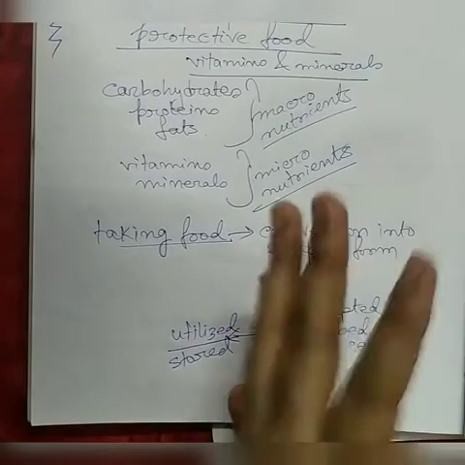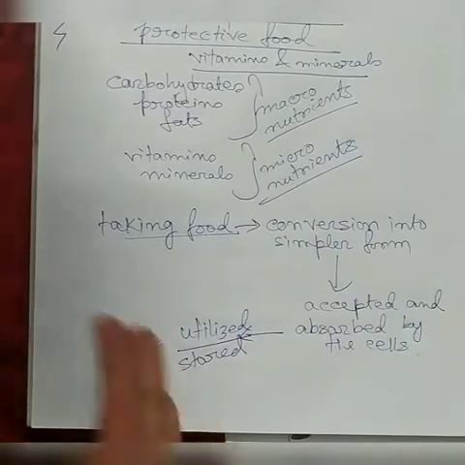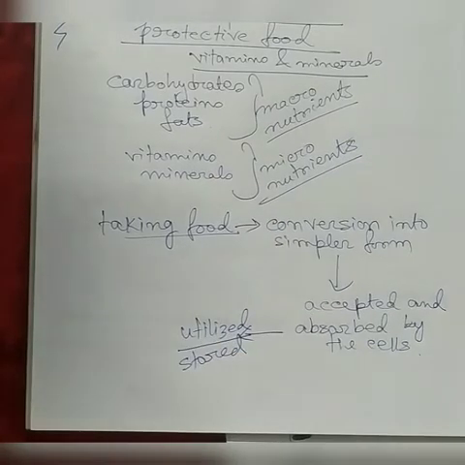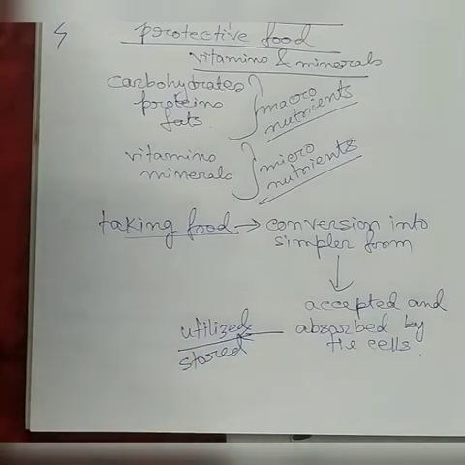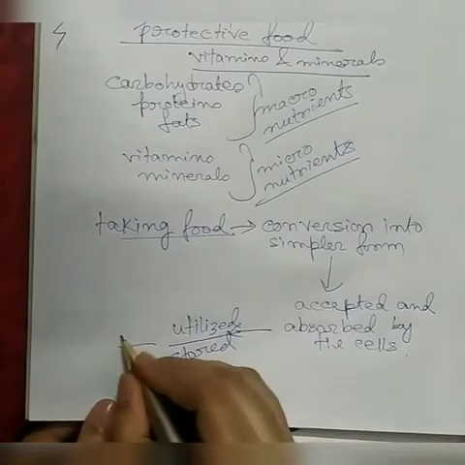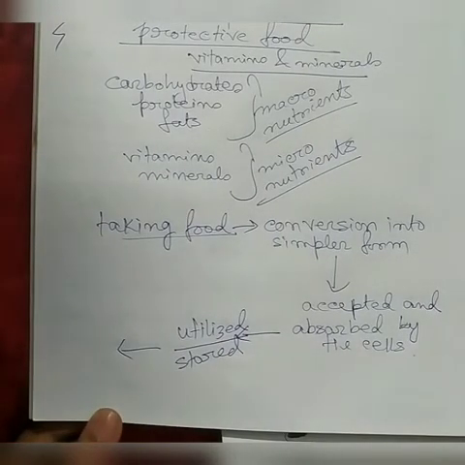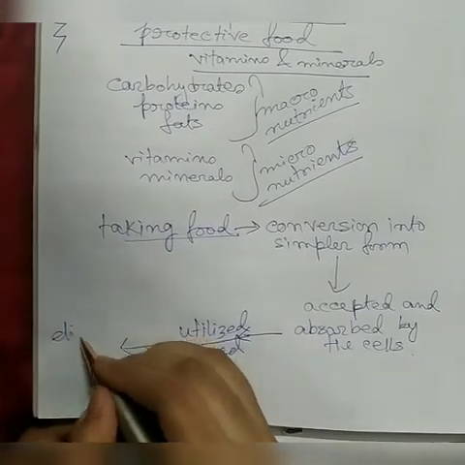That is the main motive of taking food, that it has to be utilized by the body, and stored somewhere in the body. And not all the things which we are taking are needed by the body. So what is not needed, the extra part, the undigested part, has to be eliminated.